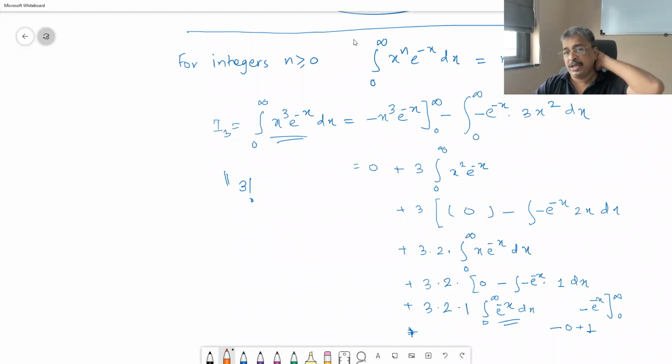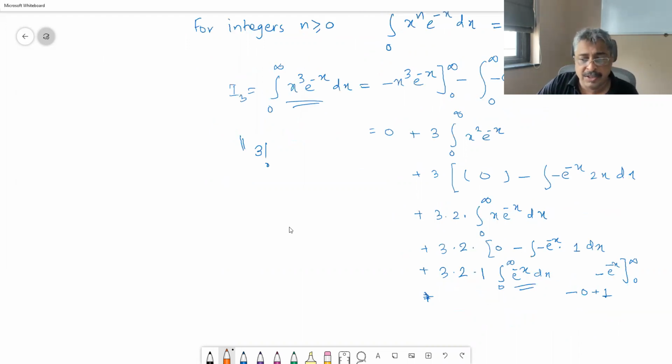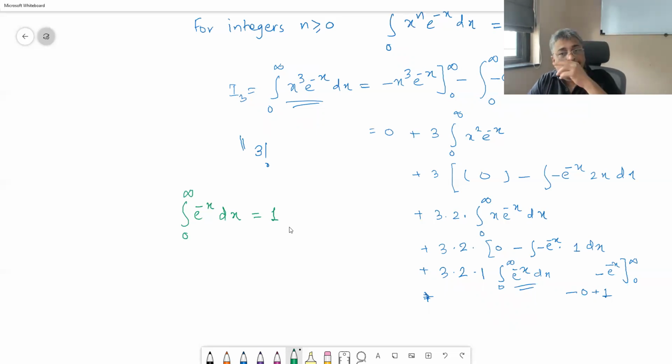Okay, x^n e^(-x) dx. But in the end, what we have got here is the integral from 0 to infinity of e^(-x) dx is equal to 1. Okay, so from here, this is the simplest integral that we can do.